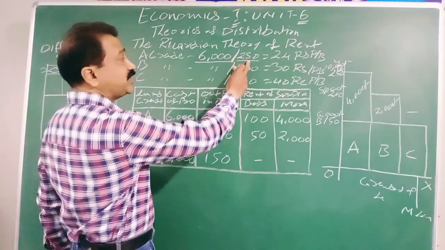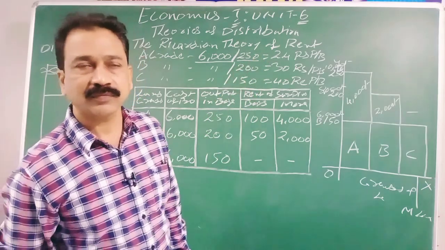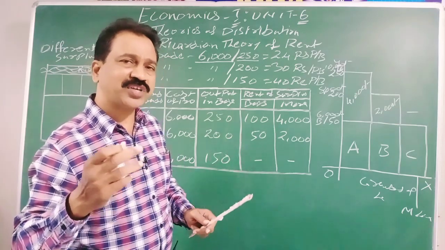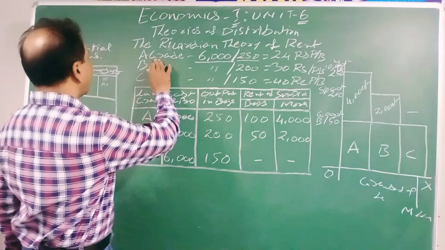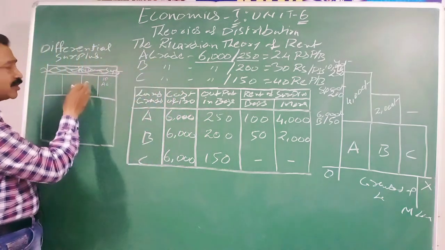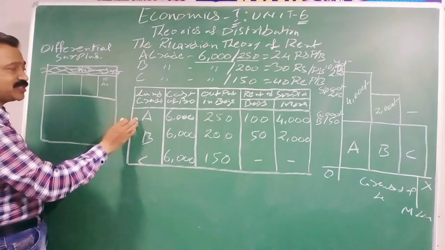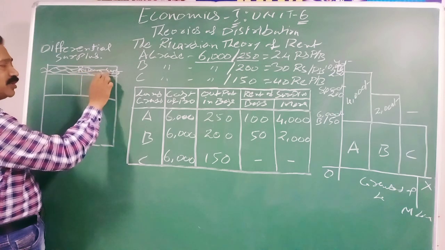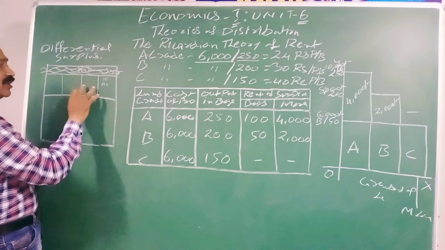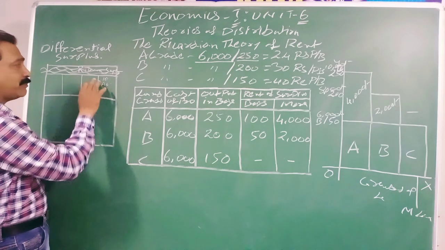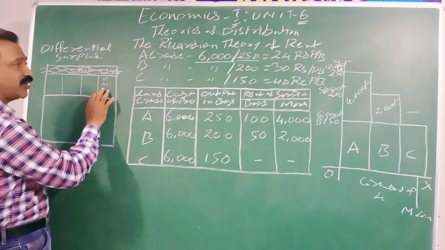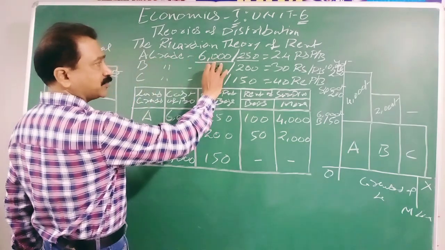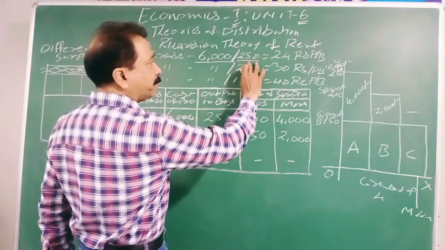Okay, when they want to sell in the market, they have to sell this product in the market. I will repeat this all again so that you can understand easily. At first, the people went to this new land which is being invented by these people. They occupied A grade lands which are near to the river system so that they can have enough water and the land is fertile. So they started making small pieces of land and they started cultivation. On this A grade land, they spent 6,000 rupees and the output is 250 bags.